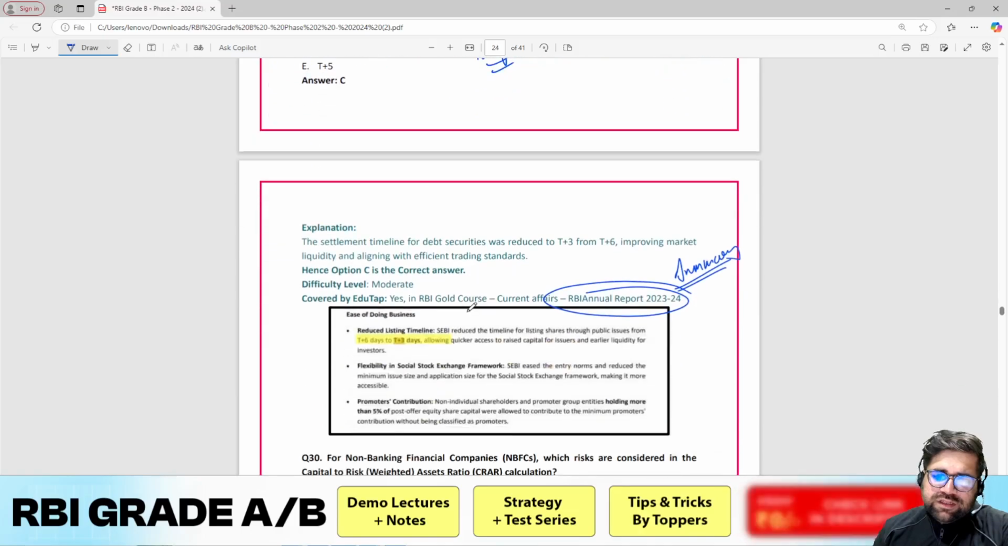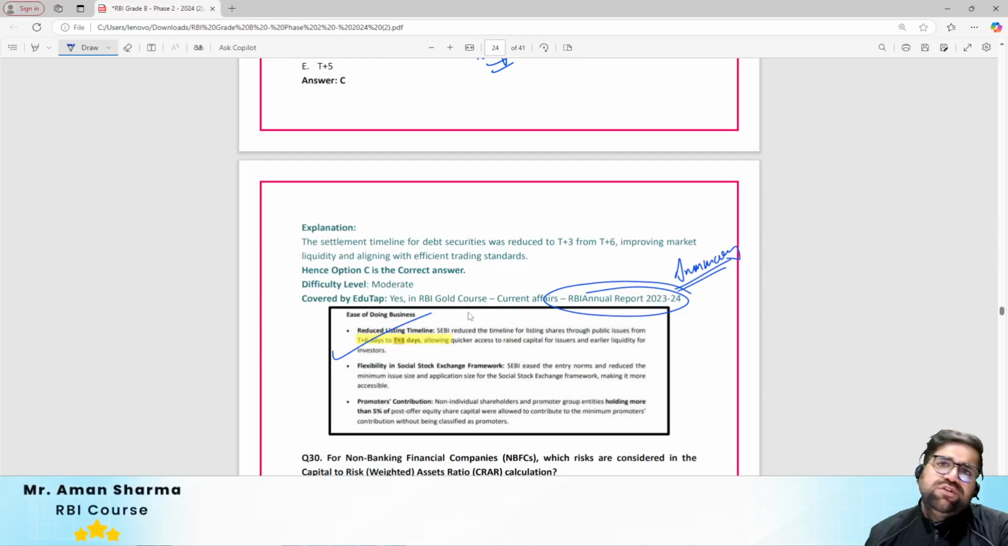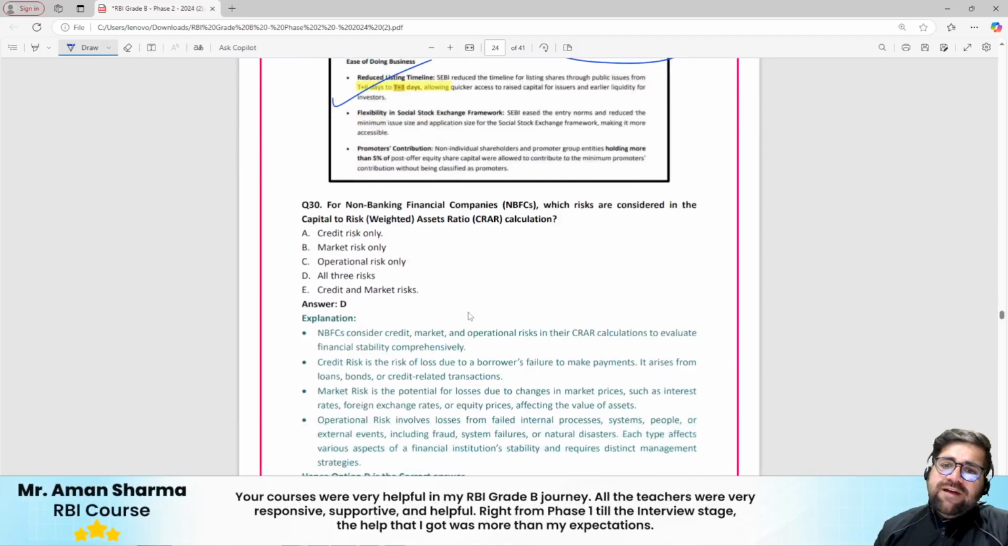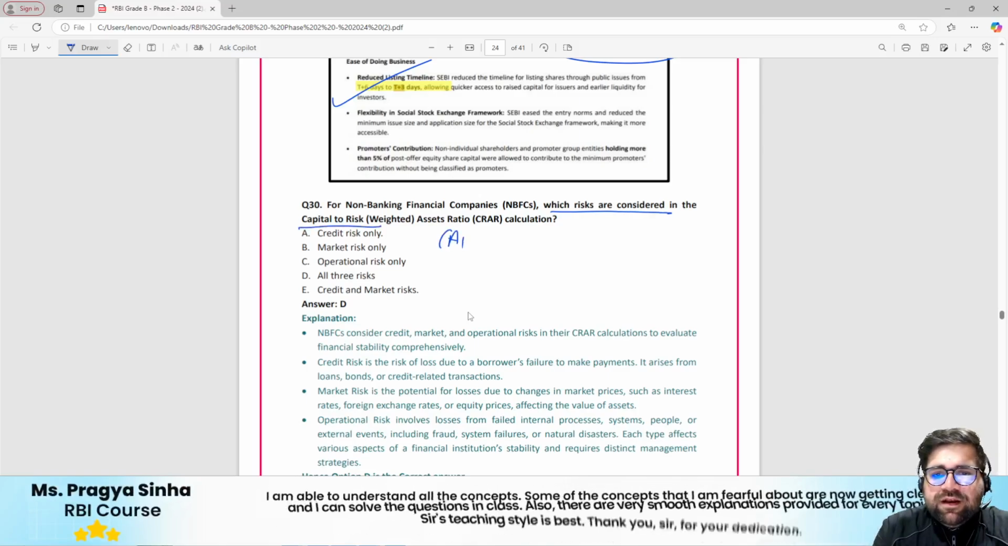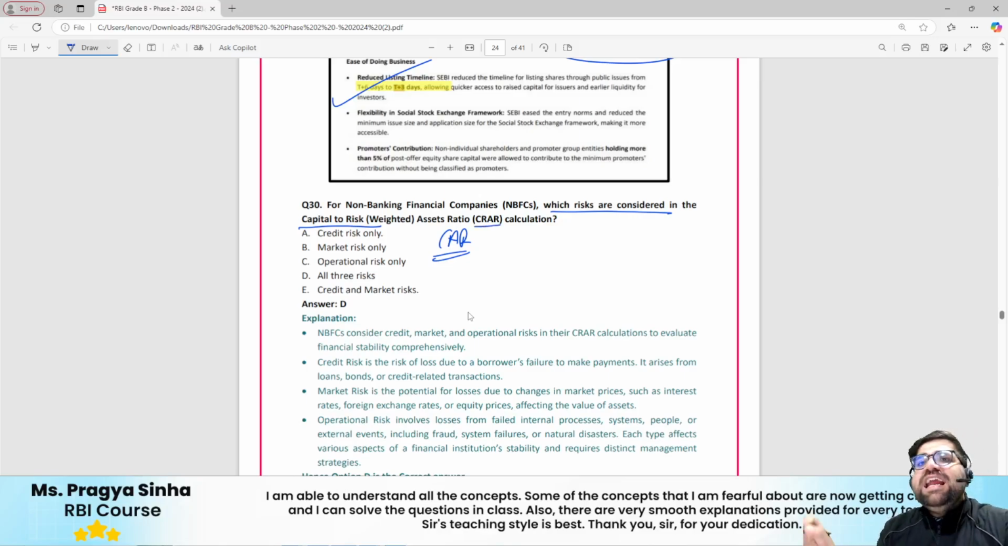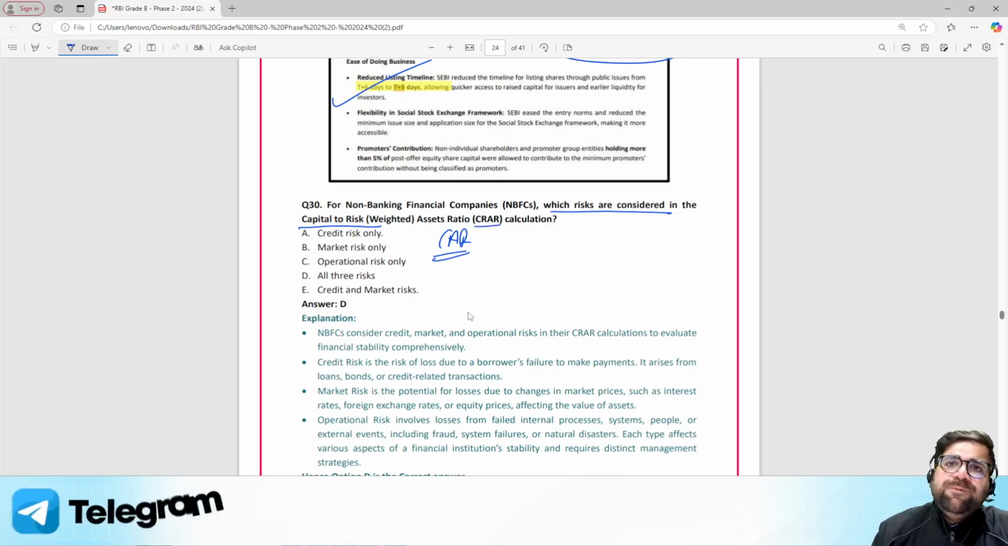Okay, so this question was also covered in the summary which we have provided. T plus 6a has been reduced to T plus 3. Non-banking financial companies: which risk are considered in capital to risk? This is your capital adequacy ratio or CRAR ratio. So for NBFC, which type of risk is considered?